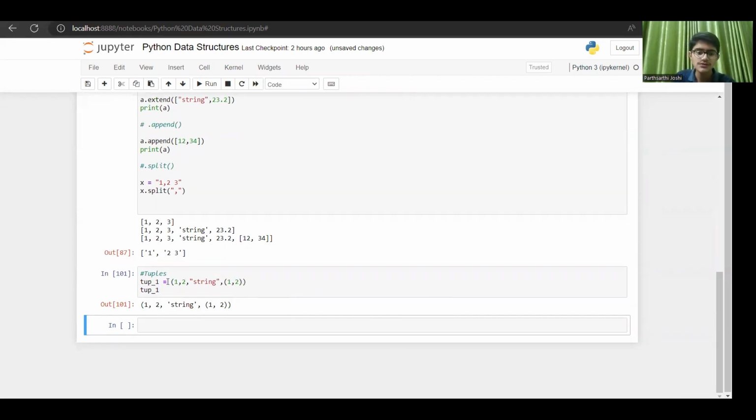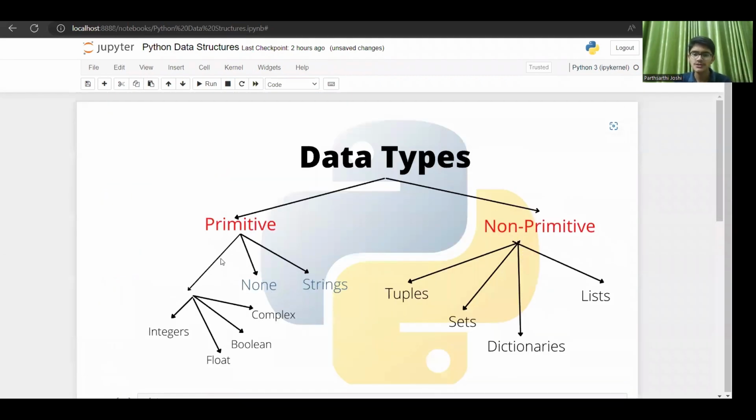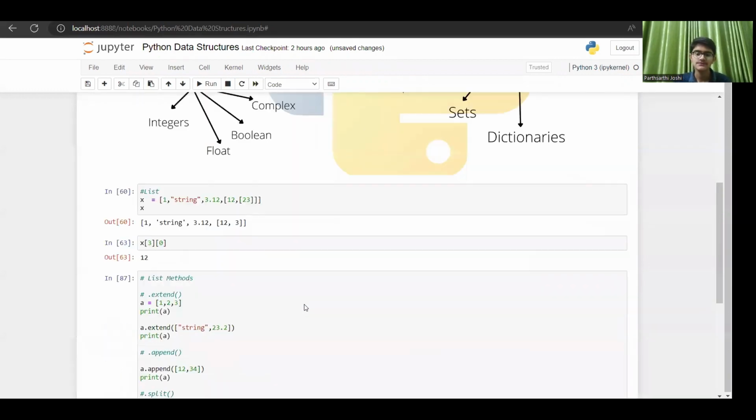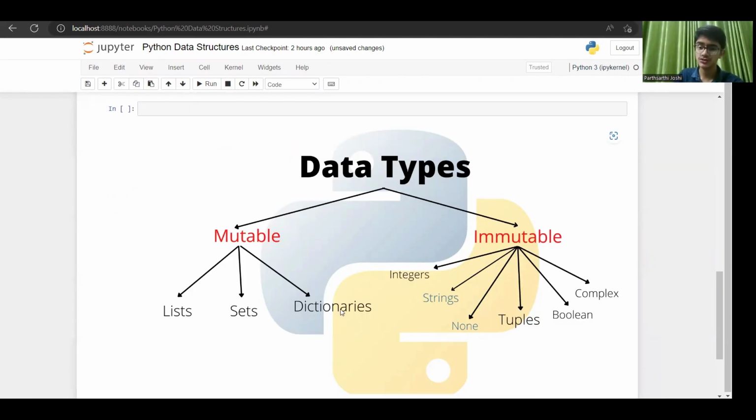Talking about the difference between tuples and lists, the concept of mutability and immutability comes in. So what is mutability and immutability? I categorize data types into primitive and non-primitive. We can also categorize data types into mutable and immutable data types. In mutable, I have lists, sets, and dictionaries. And in immutable, all the other data types: integers, strings, None, and tuples also. Boolean, complex, oh, I missed float. Float will also come here. So tuples come in the immutable data types, whereas lists, sets, and dictionaries come into the mutable data types.